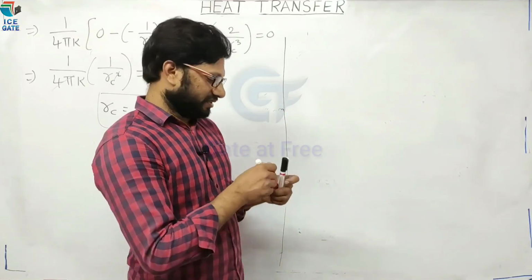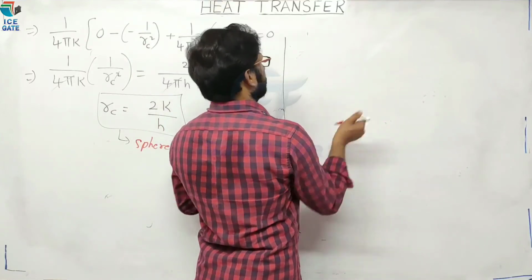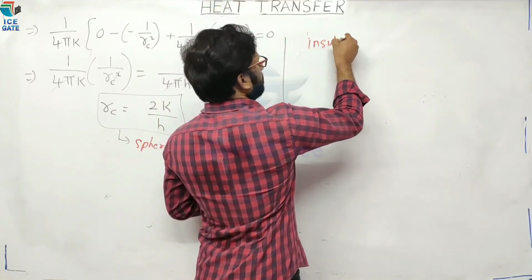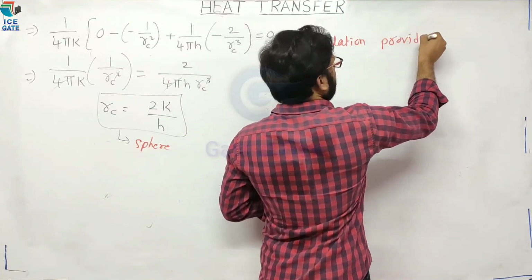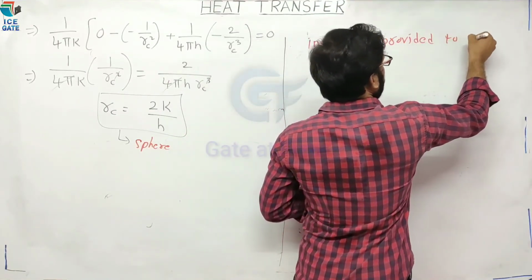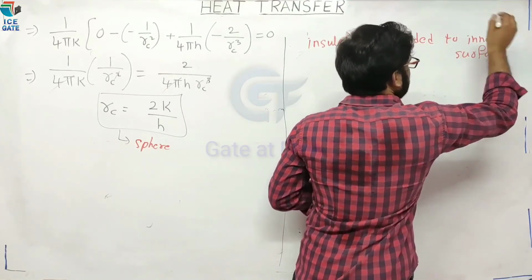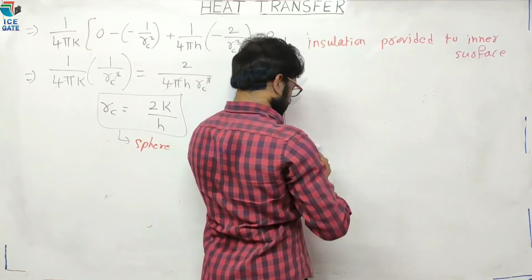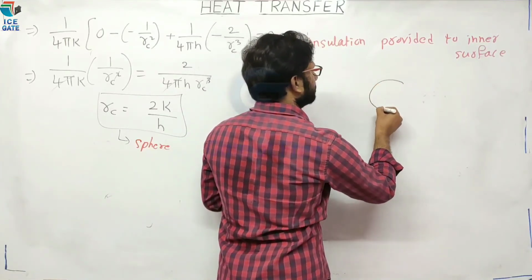Now let us see, when insulation is provided to the inner surface. For example, take a cylindrical shape or spherical shape.